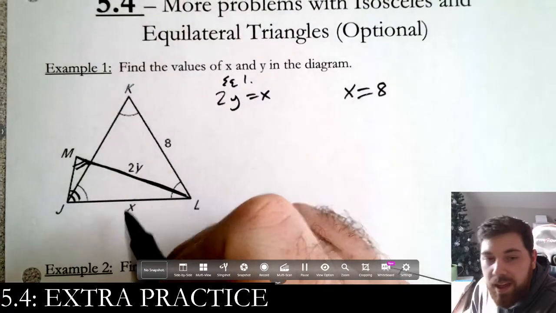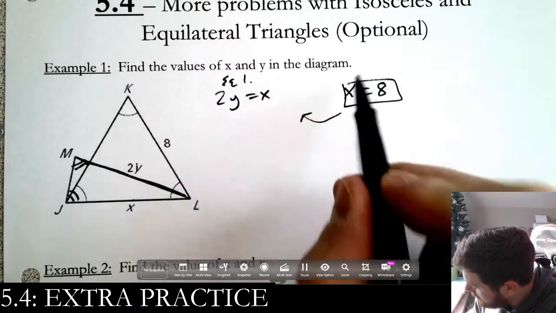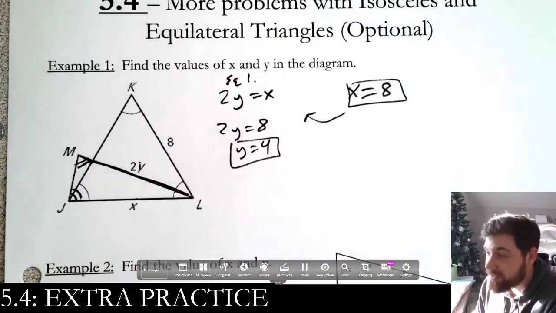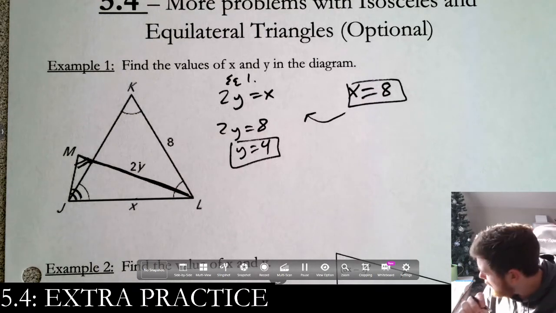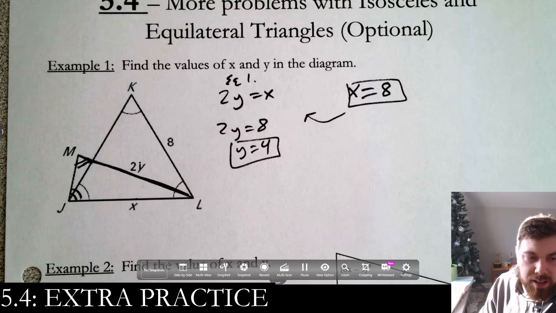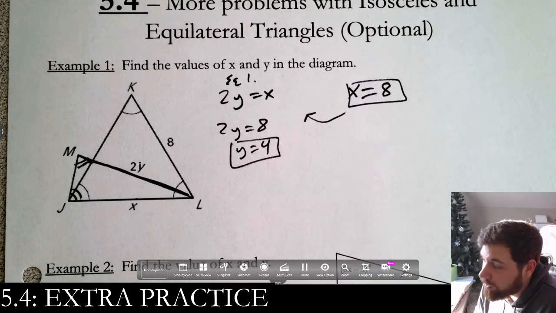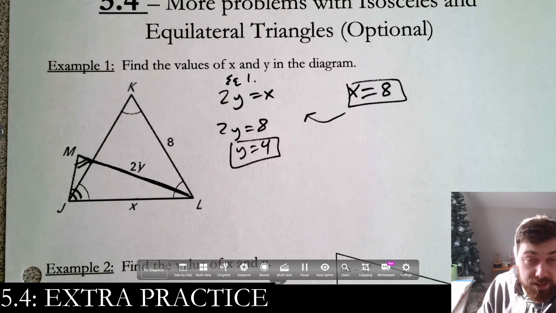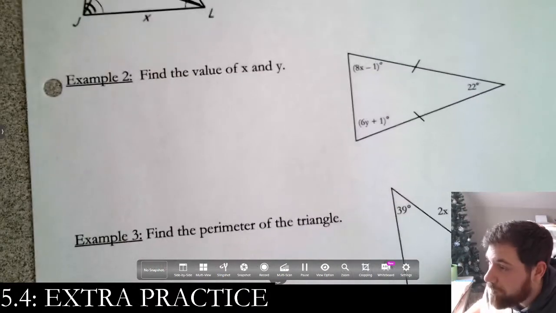Now once you have this, we can solve for this. So we have 2y is equal to 8, y is equal to 4. And that's it. We really just applied 2 of those theorems, right? We used the corollary to the base angles theorem: if the 2 angles are the same, the 2 sides are the same. And then we used the corollary to the converse that tells us that if all the angles are the same, then all the sides are the same. Not too bad.